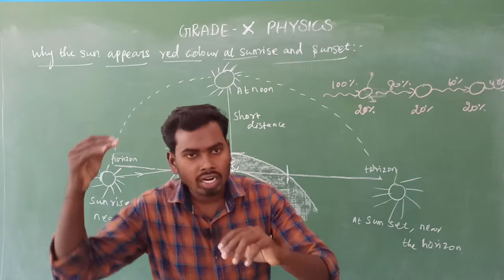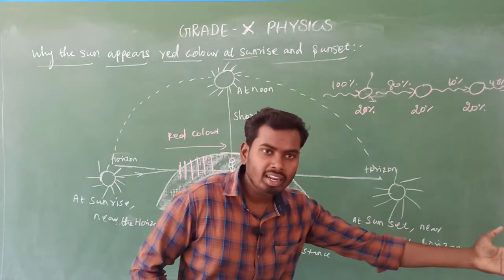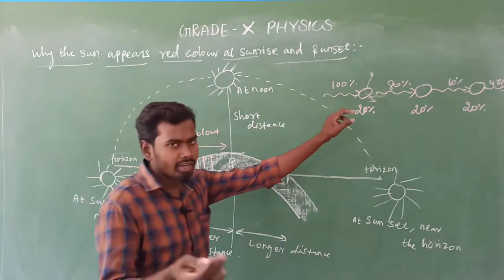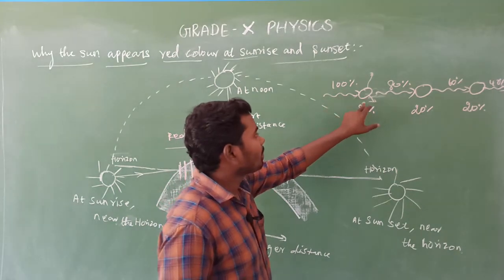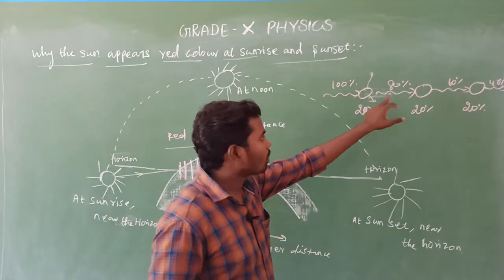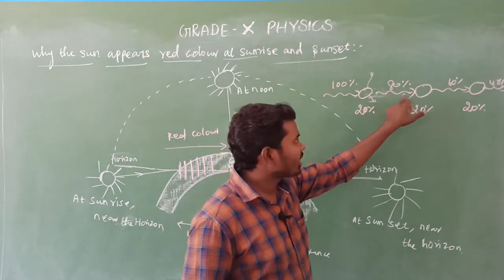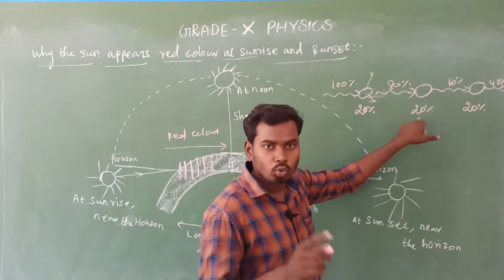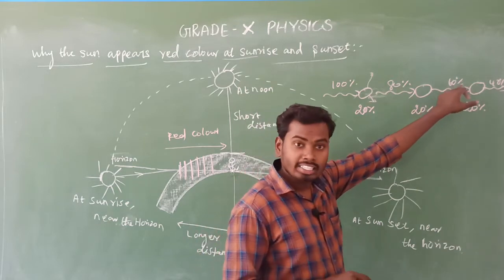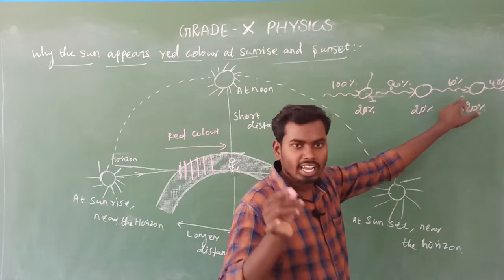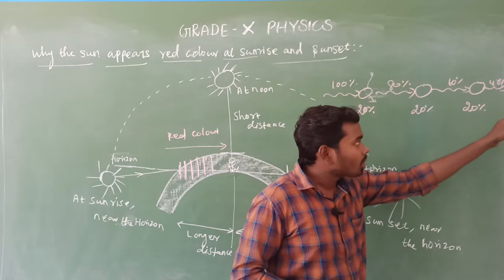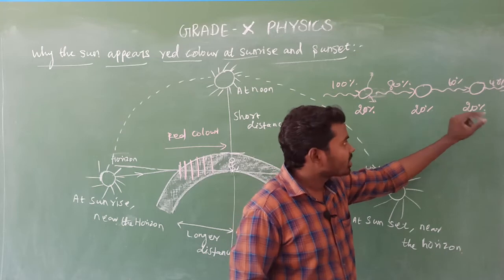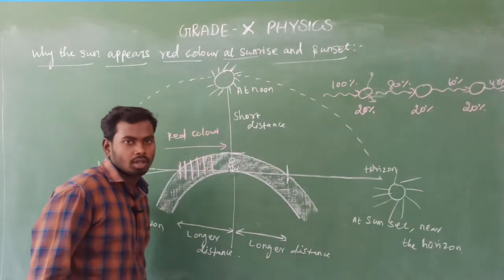When the sunlight undergoes maximum scattering, finally the intensity of the light will be zero. Look here: 100% of the light falls on the particle, and the particle scatters 20%. The remaining 80% falls on another particle, which reduces the intensity by 20%, and 60% is left. That 60% falls on another particle, which reduces it by 20%, and 40% is left.